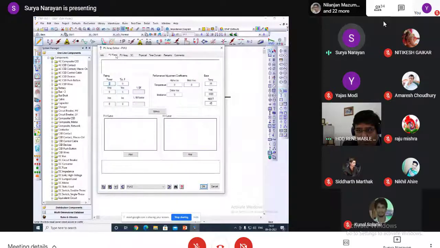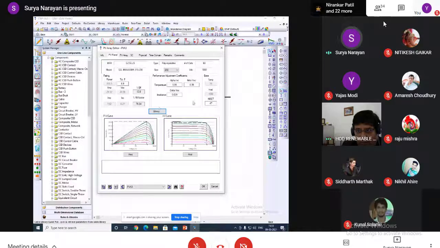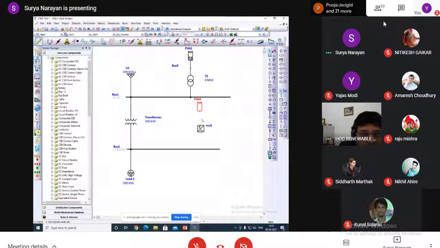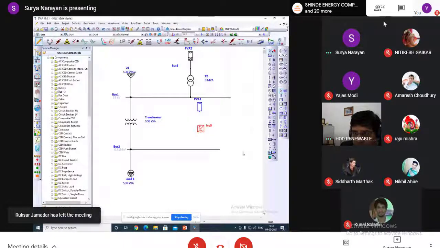Also, in the array library, as per our requirement, we can choose the array and whatever number of series and parallel, and the irradiance. Then in the inverter also we can give whatever data we want. What is the capacity in kilowatt? What is the output capacity? What is the input voltage? Output voltage. Here we can give these.